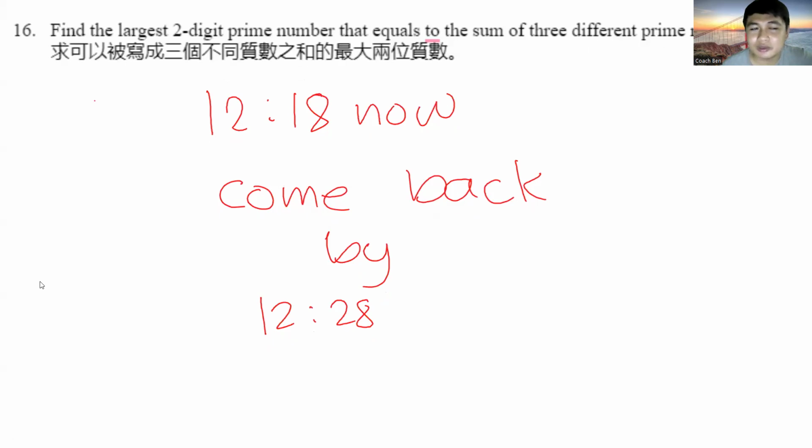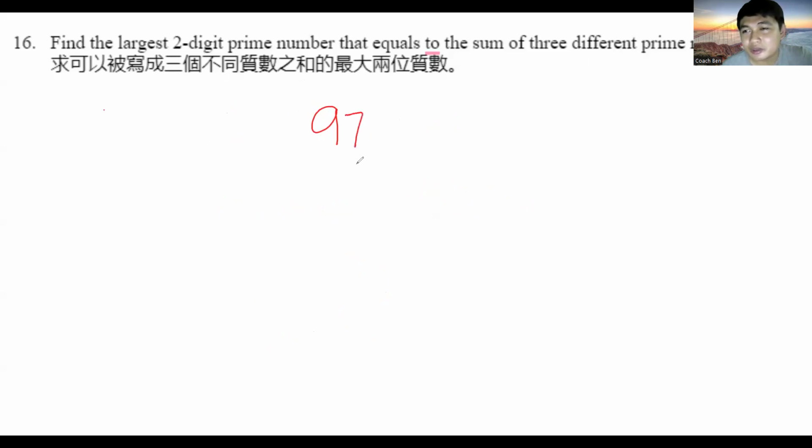So there's no real solution for this one other than, di ba, we know that 97 is the largest two-digit prime number. And we can also get 97 through the sum of three different prime numbers, which is, according to your classmates a while ago, 3, 5, and 89. Because 3 plus 5 is 8, and 89 plus 8 is 97.